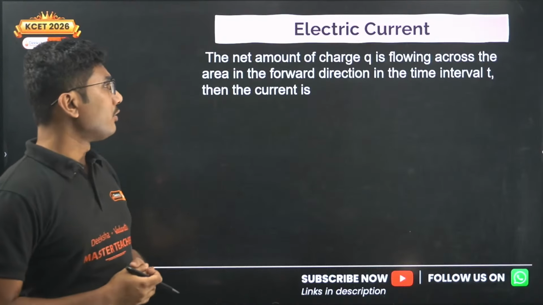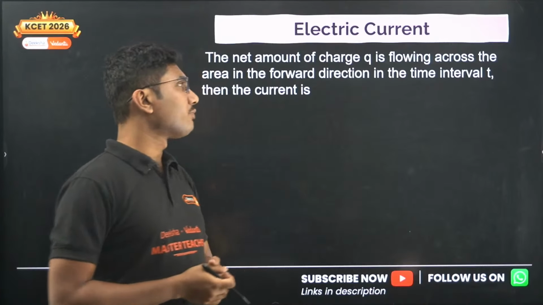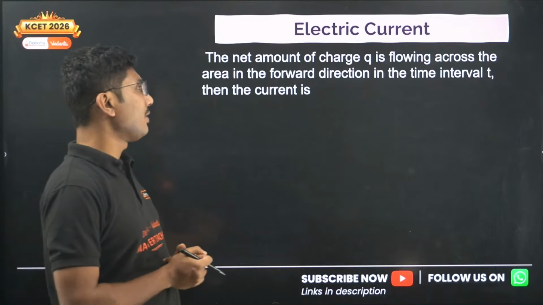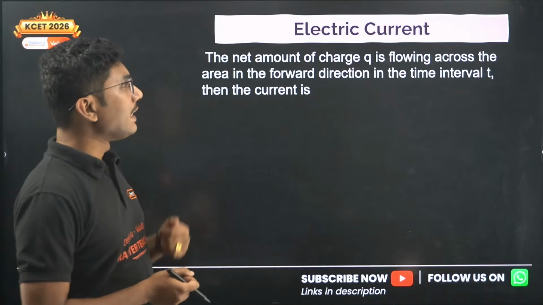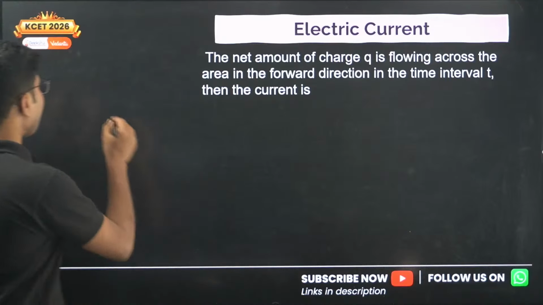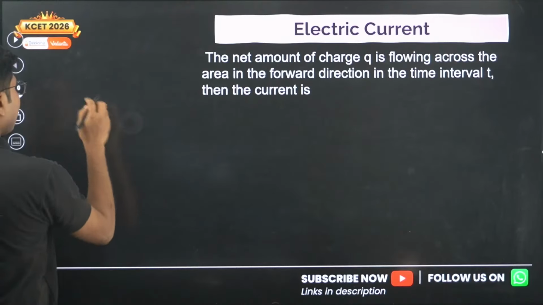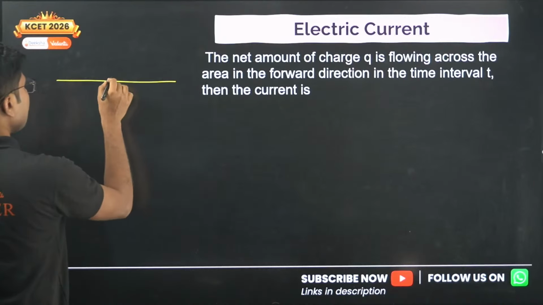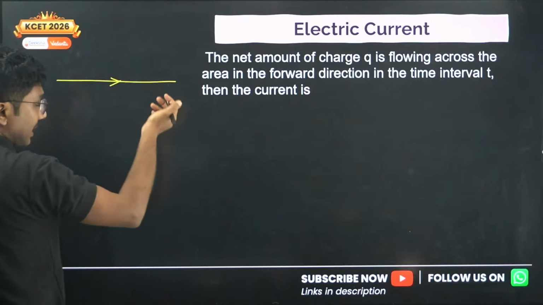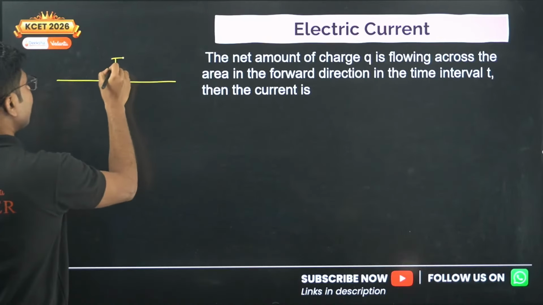If the net amount of charge q is flowing across the area in the forward direction in the time interval t, then the current is defined. Suppose we have a conductor through which some current is flowing. We denote the current by I.